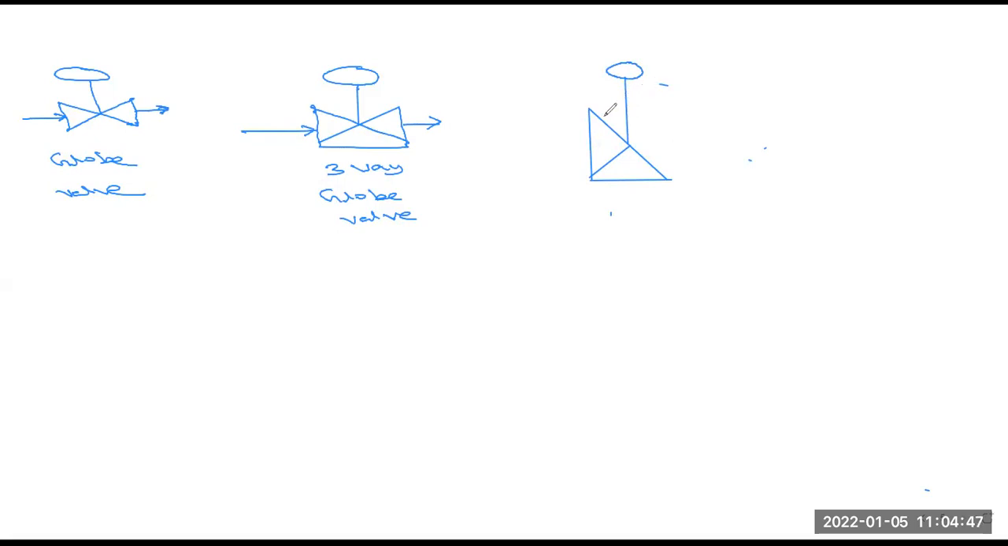Okay, so this is basically an angle type of valve. This is the input flow and this is the output flow. So this is the angle valve. You have to control the valve using this knob, which controls the speed of the flow.